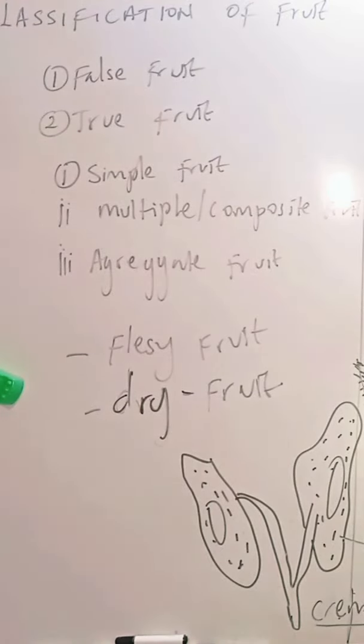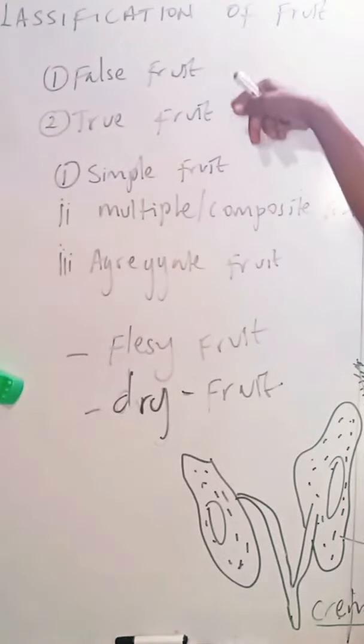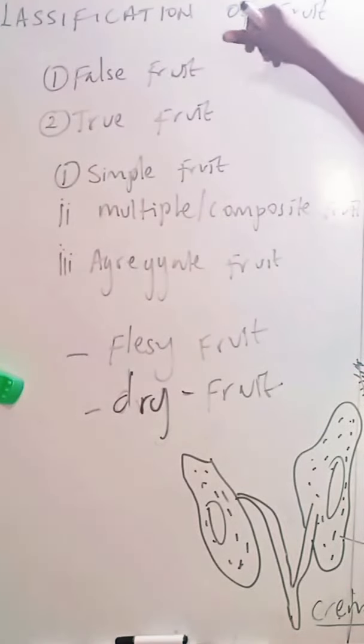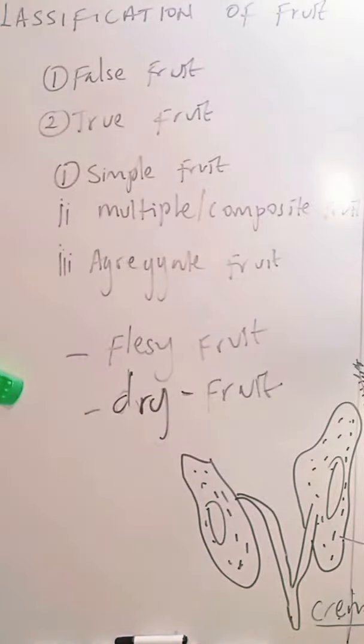So quickly, to save long stories, fruits can either be a false fruit or a true fruit. Now, what is a true fruit and what is a false fruit? A false fruit is a fruit that is gotten from other floral parts. So when a fruit has other floral parts attached to it, those other floral parts are usually referred to as a false fruit. While a true fruit is a fruit that is obtained from a fertilized ovary.